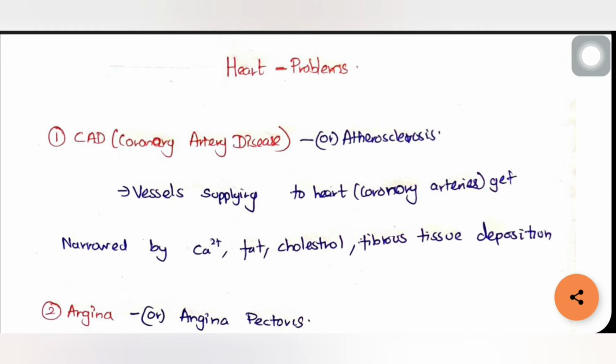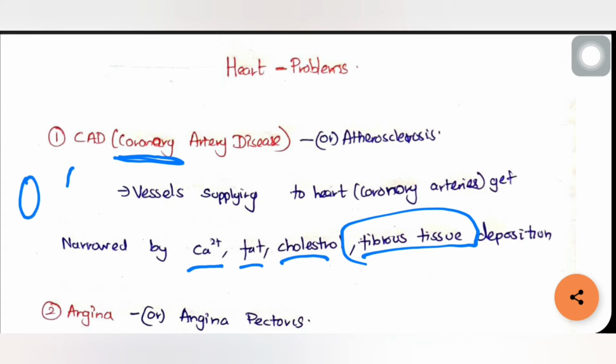The coronary arteries supplying the heart get narrowed due to deposition of calcium, fat, cholesterol or fibrous tissue. So the lumen of the coronary artery gets narrowed due to the deposition of fat. The lumen will be very small. This is called coronary artery disease.